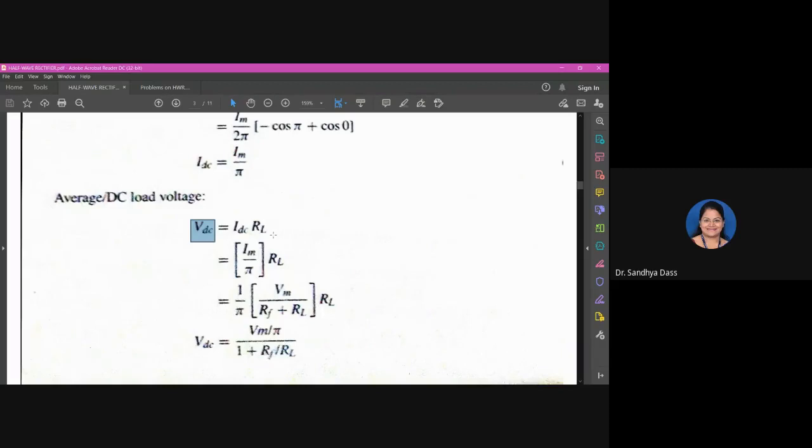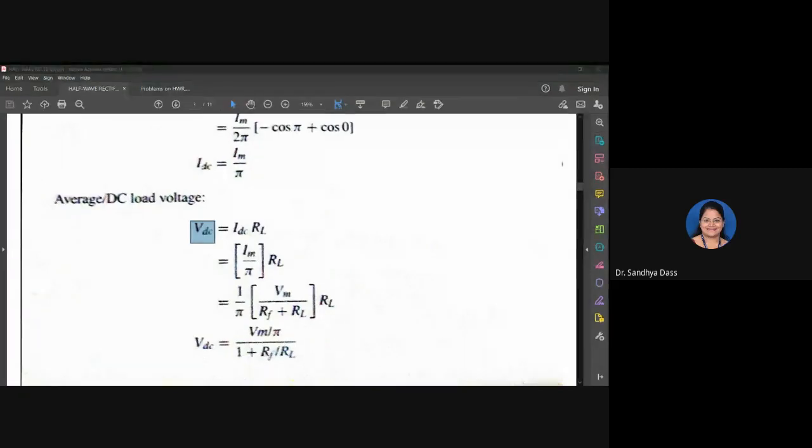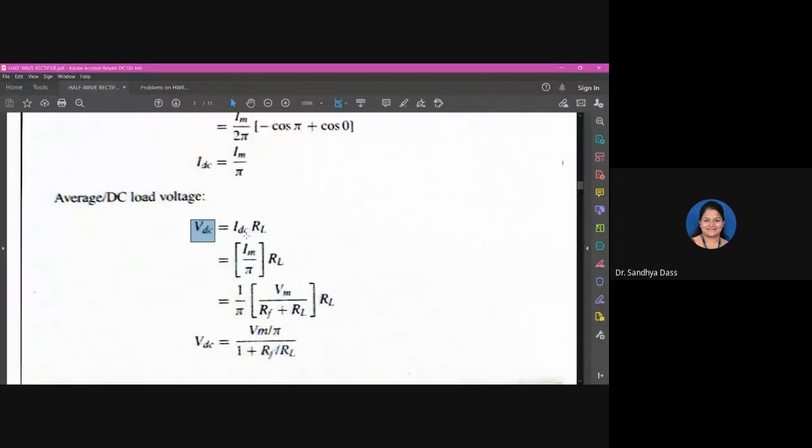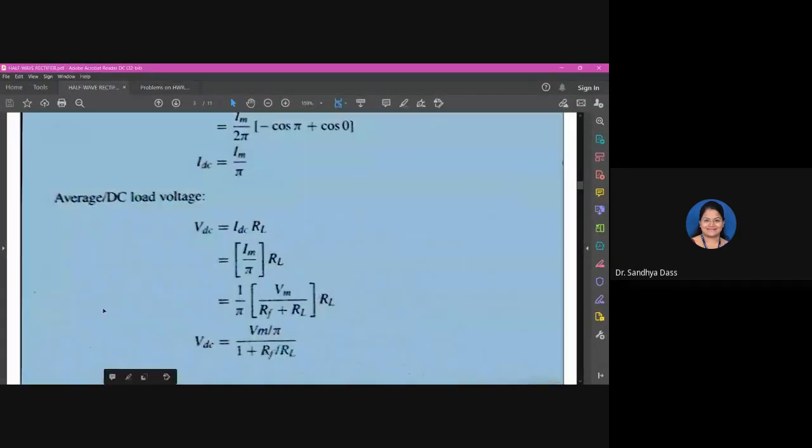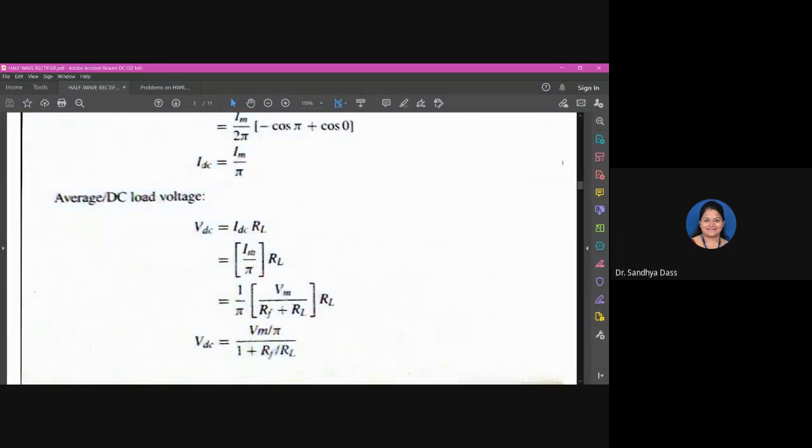Please note down. I'm assuming that all of you are writing down the derivation. So substituting IDC, which we derived in the previous class, IDC is equal to Im by pi, substitute Im by pi into RL.